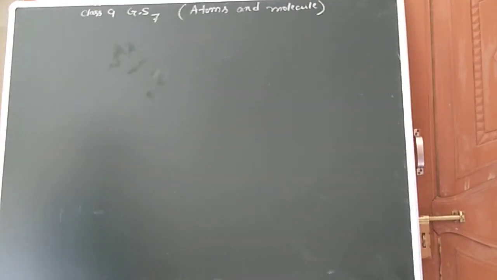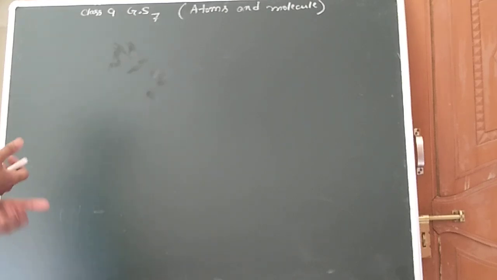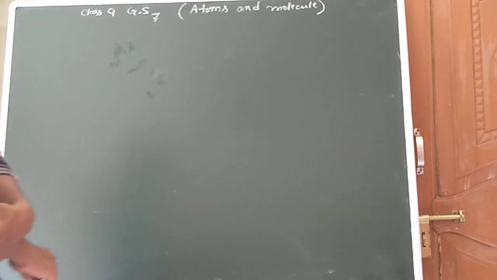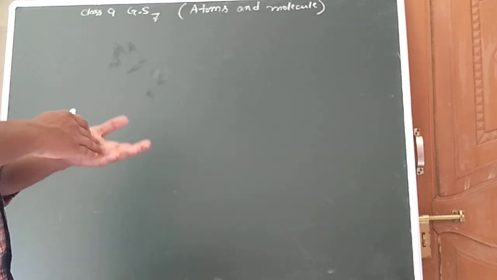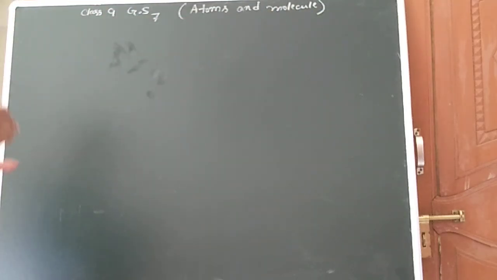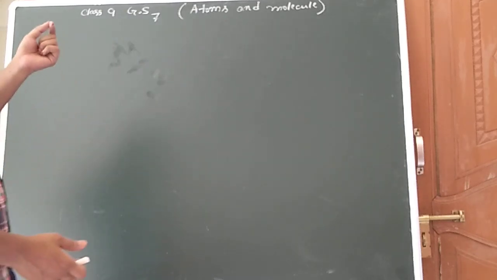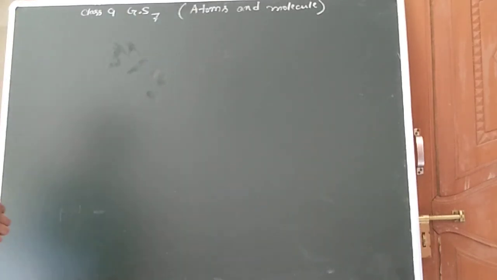Students, we have discussed the first chapter, matter. What is matter? Matter is any substance that occupies space. So we have discussed matter. What happens when matter is further divided into defined parts? When matter is further divided, we obtain some small particles.